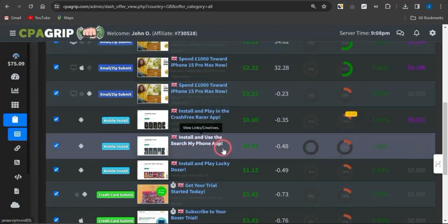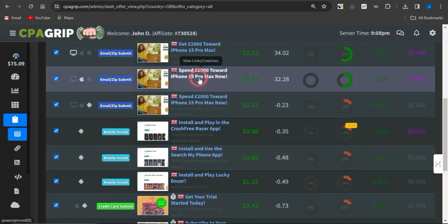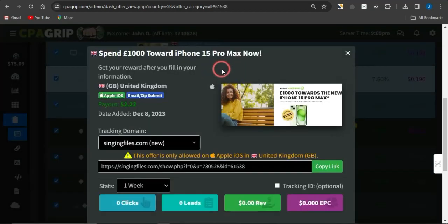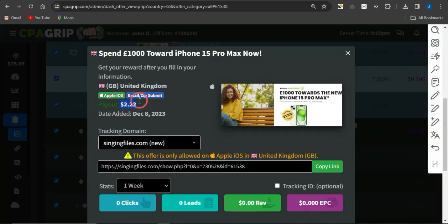As you can see, there are a lot of cool sweepstake offers. This is an offer that gives out $100 or $1,000 towards an iPhone 15 Pro Max. This is a very cool offer, and it's for people in the United States that use Apple iOS devices. All they need to do is submit their email address or zip code. Right now guys, you can see that this is your unique affiliate link which you can use to promote the offer, and this is the payout which you get from the offer, which is $2.22.